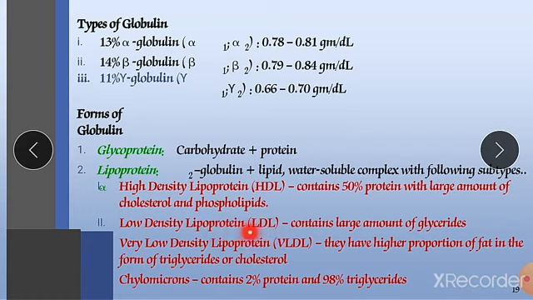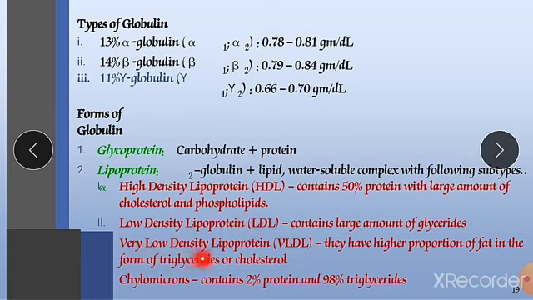Ather means lipid, sclerosis means hardening, and this LDL can produce atherosclerosis, and can lead to various heart diseases like coronary artery disease, myocardial ischemia, myocardial infarction, or angina pectoris. So in this fashion they are developing various types of heart diseases. So it is a very bad lipoprotein.